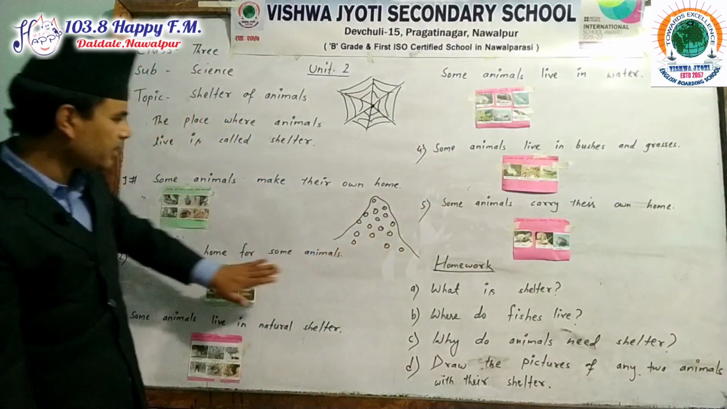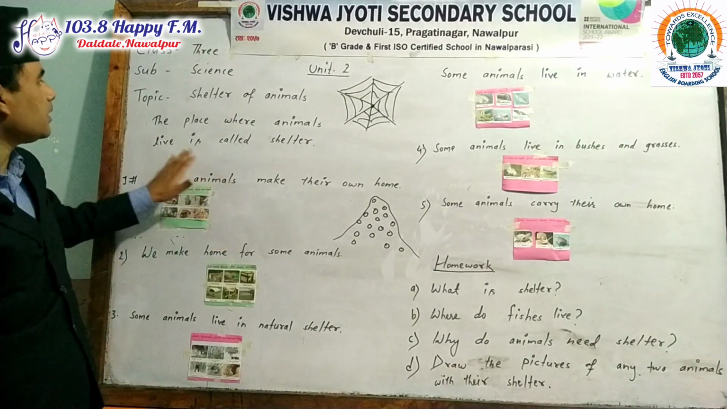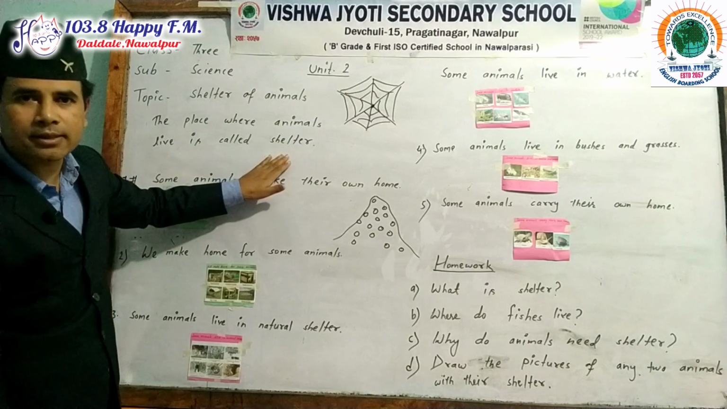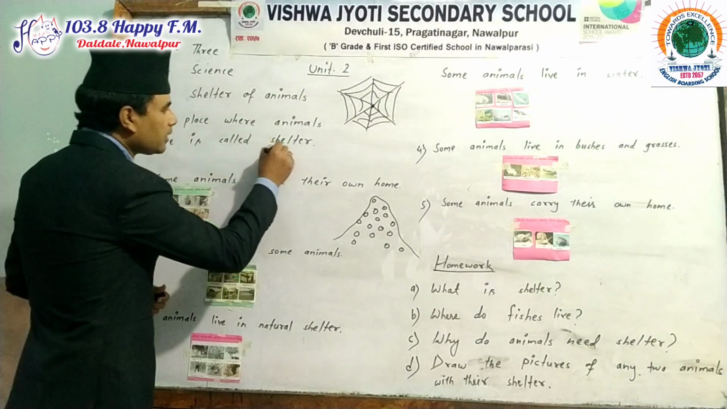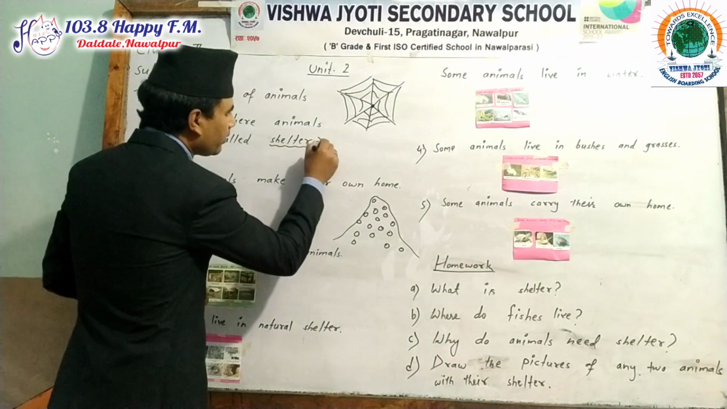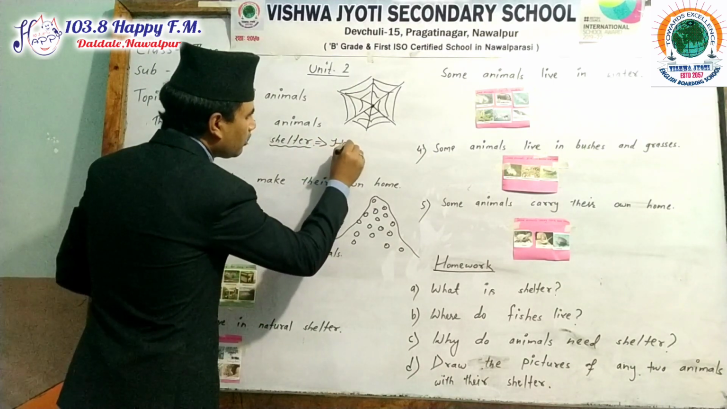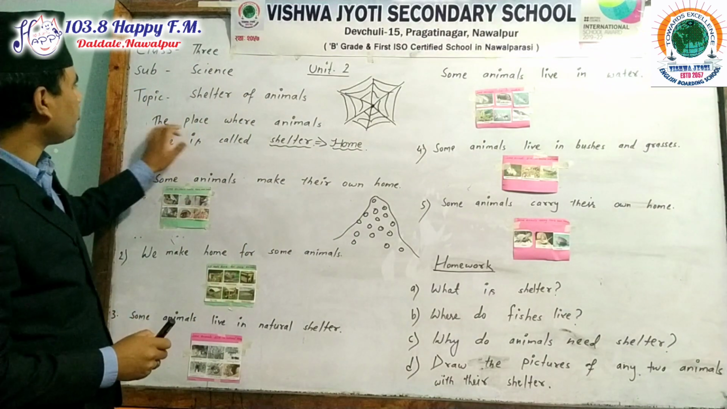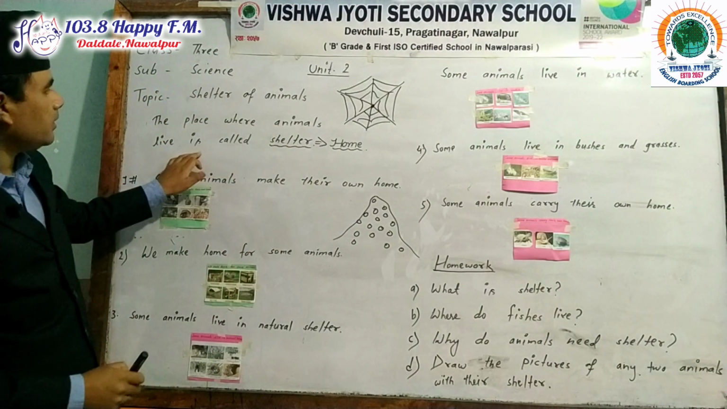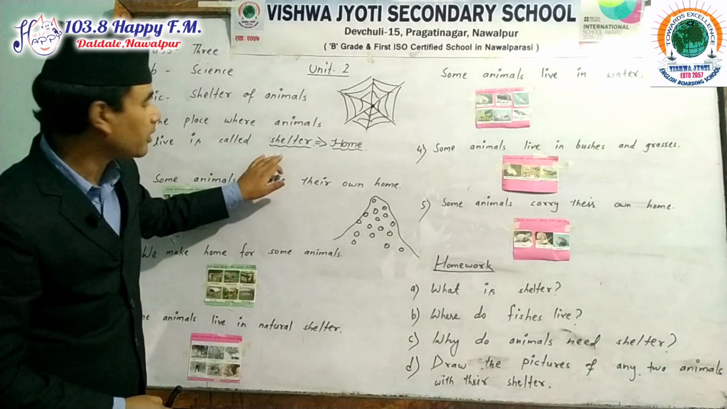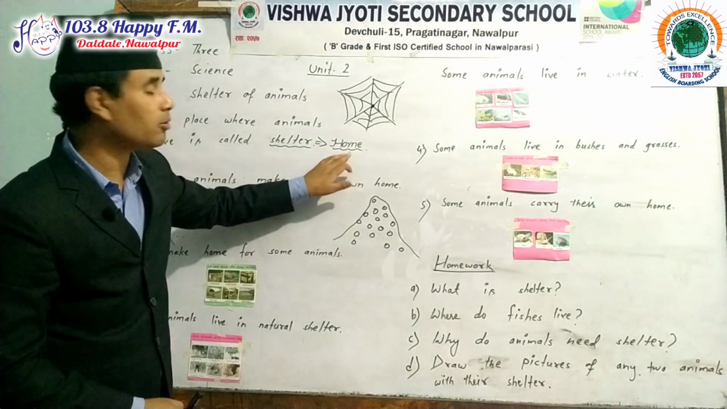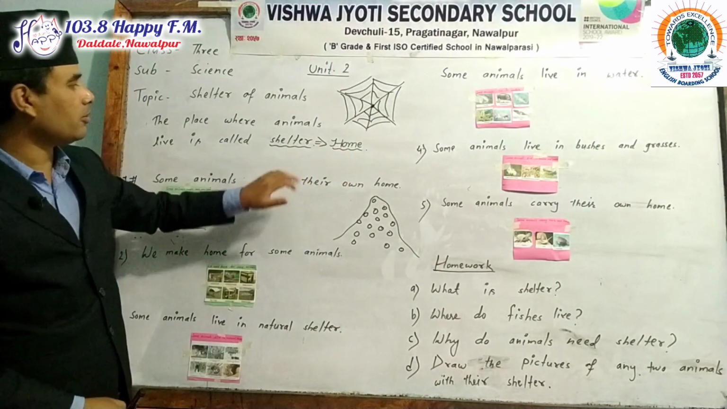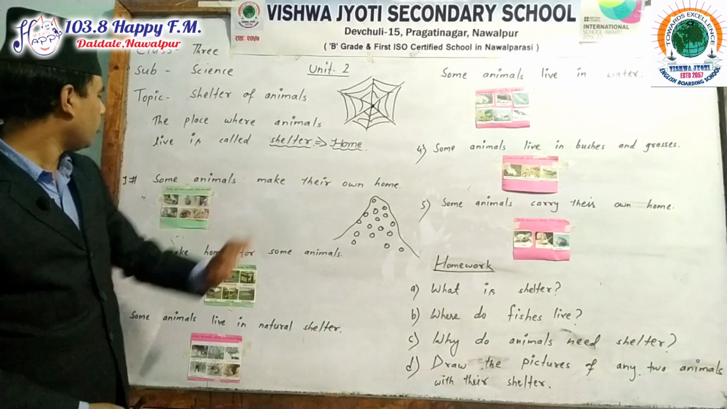The most important thing regarding this is the definition. The place where animals live is called shelter. As I have said, shelter means what? Home of animals. The place where animals live is called shelter. Shelter means home. Home is a common word. Shelter means home. This you should know.